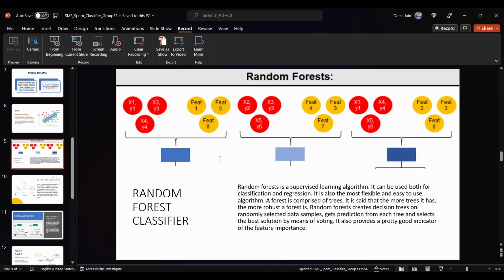Next we have random forest. Random forest is an algorithm consisting of many decision trees. It uses bagging and feature randomness when building each individual tree to try to create an uncorrelated forest of trees whose prediction by committee is more accurate than that of any individual tree.